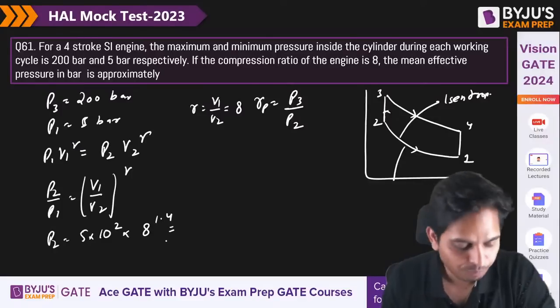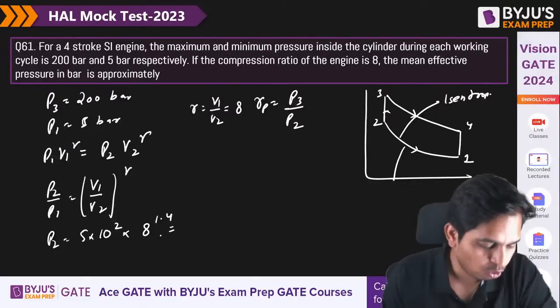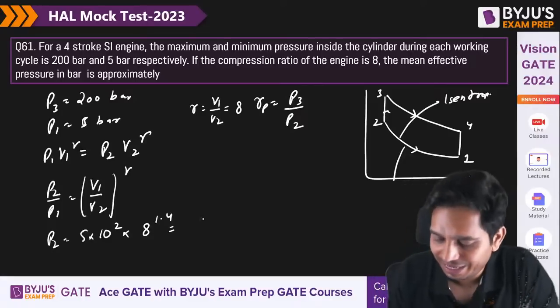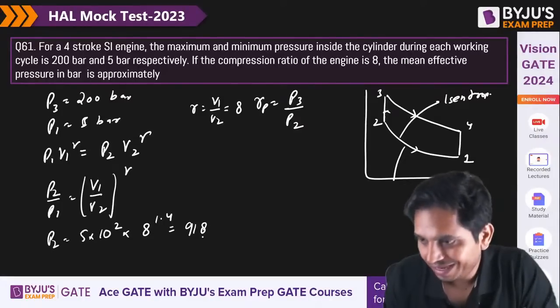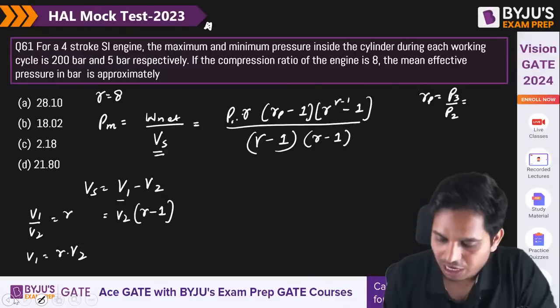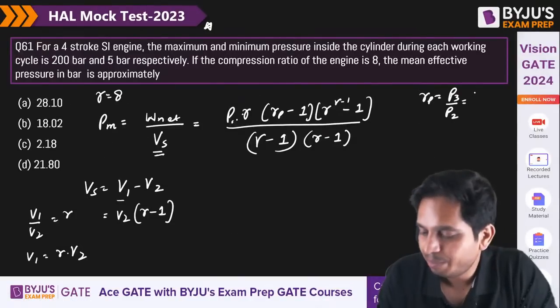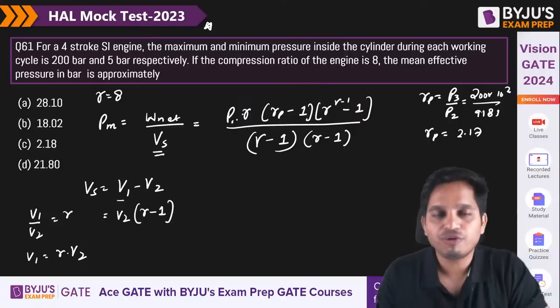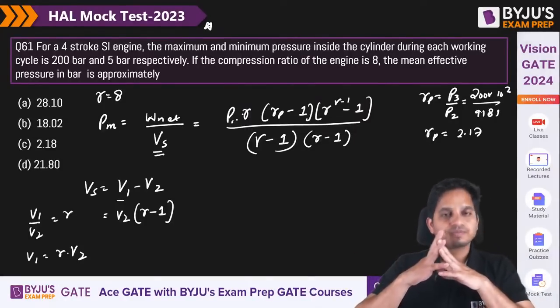So I can calculate P2: P2 is 9189 kilopascal. Now I can calculate RP. RP is P3, which is 200 into 10 to the power 2, upon 9189. So RP is equal to 2.17.